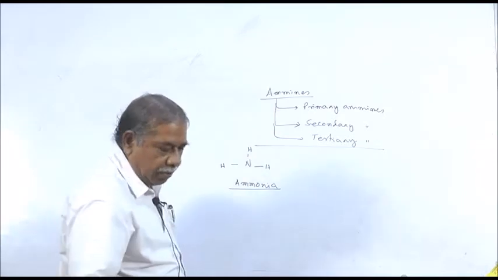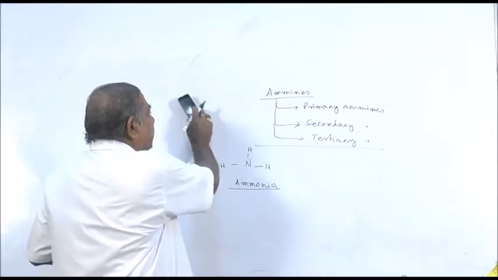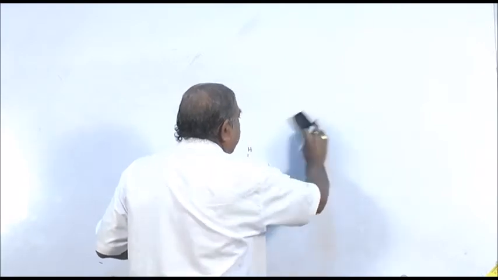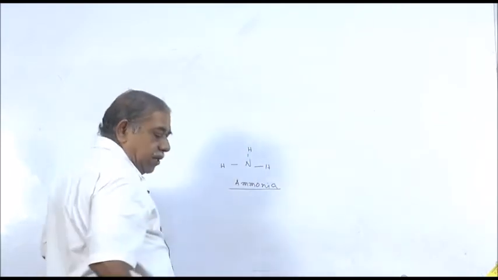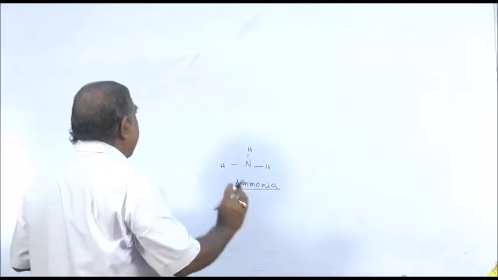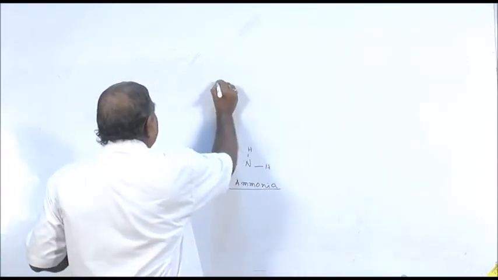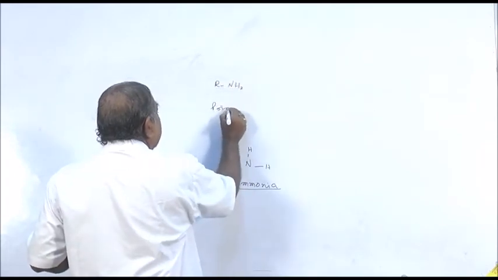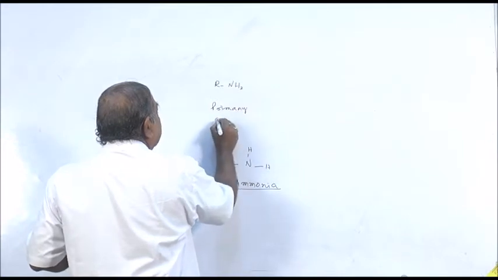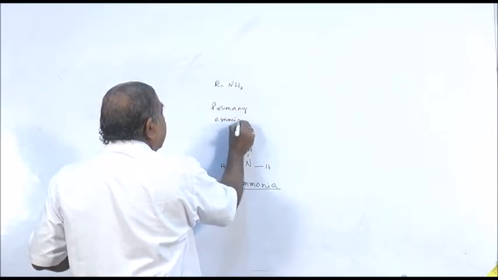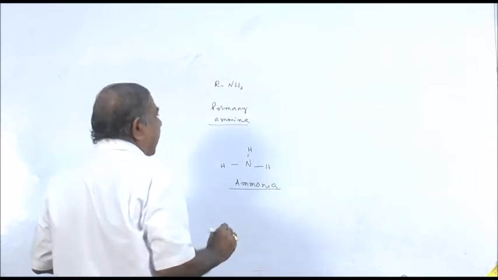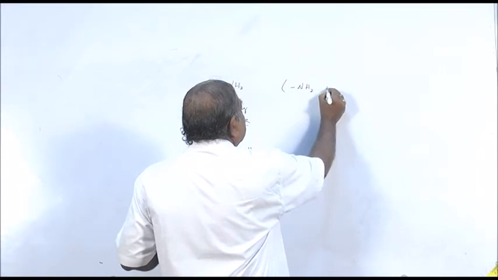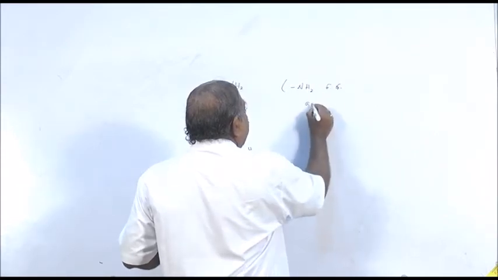Let us come to the primary amine first. When one of the hydrogen atoms of ammonia is replaced by one alkyl group, we get primary amine. So, the general formula of primary amine will be RNH2, where NH2 is the functional group called amino group.